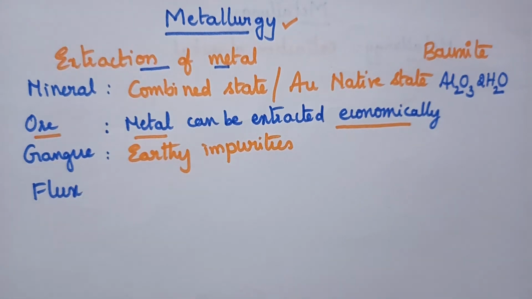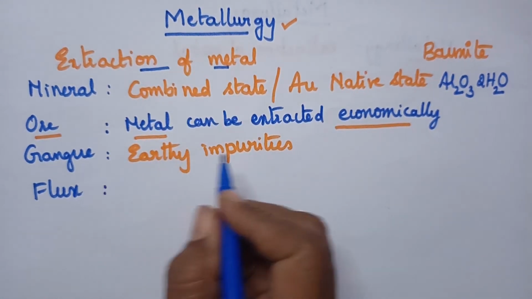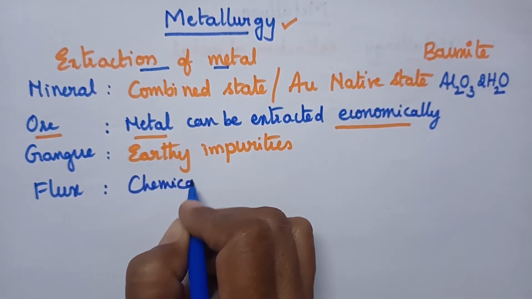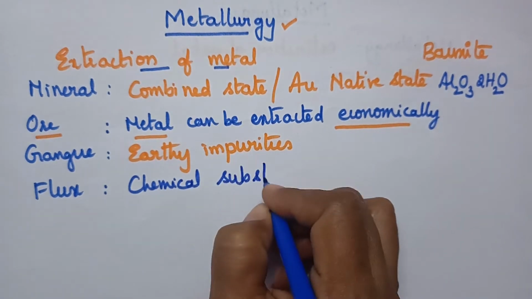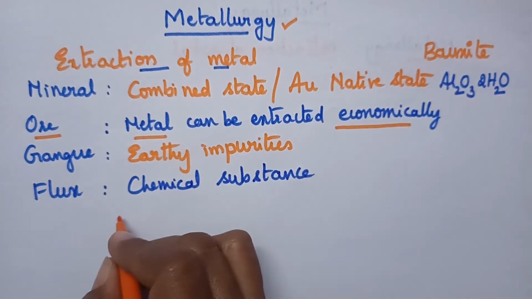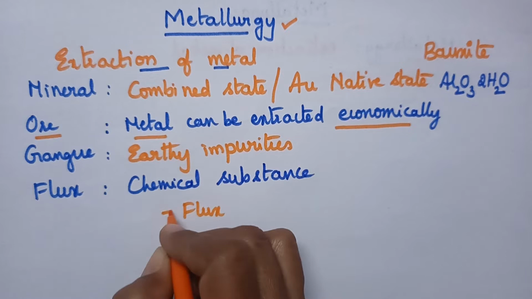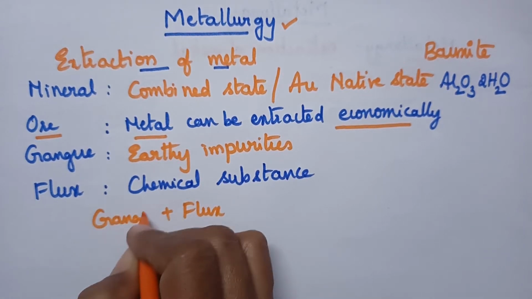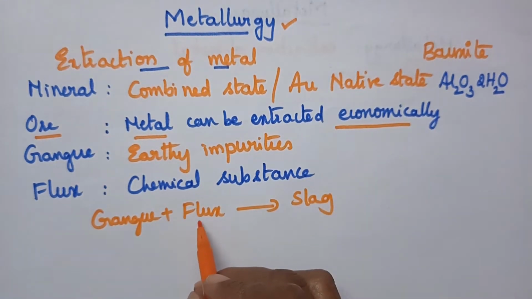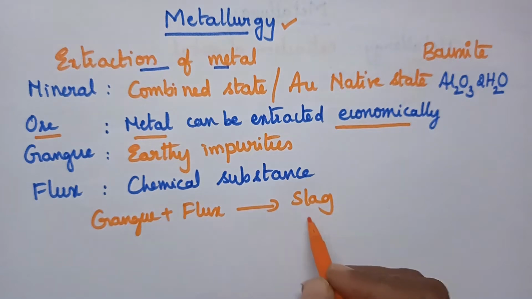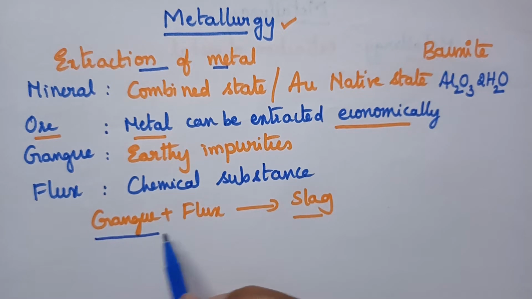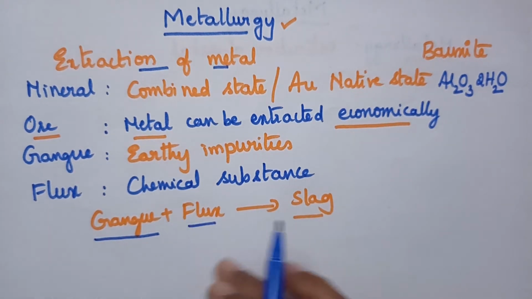And coming to the flux: in general, the earthy impurities of ore can be removed by the addition of a chemical substance, and that chemical substance is called flux. Whenever flux is added to the ore, it selectively reacts with gangue and results in the formation of slag. So the gangue associated with ore can be removed as slag by the addition of flux.